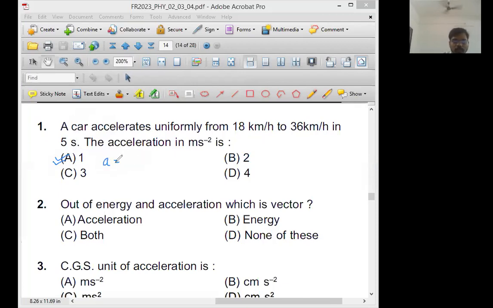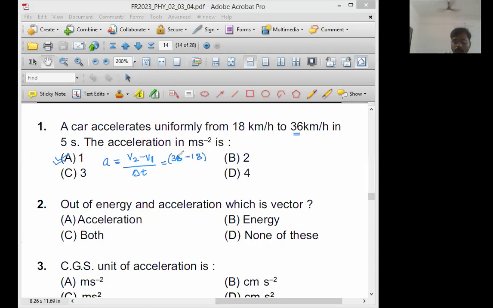Acceleration is equal to change in velocity upon time required. Change is always final minus initial, v2 minus v1, divided by time required, t or delta t. Final velocity is 36 kilometer per hour, minus initial velocity 18. But sir, this answer is in kilometer per hour. So I can write this answer 36 minus 18 is equal to 18.